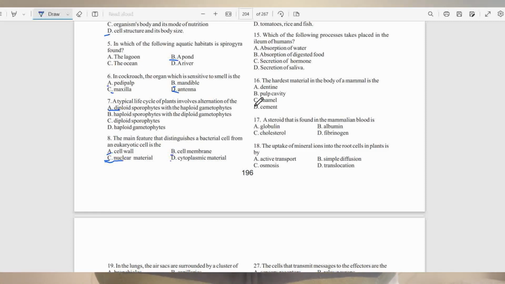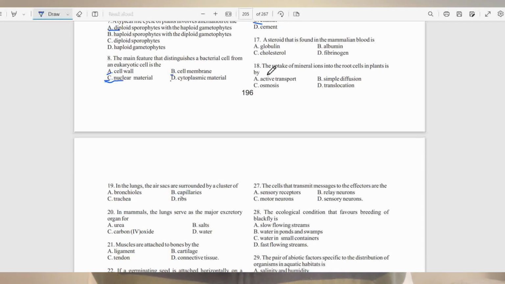is option C. Now, the tooth enamel is the hardest and most highly mineralized substance in the human body. Enamel's primary mineral is hydroxyapatite, which is a crystalline calcium phosphate. The large amount of enamel accounts not only for its strength, but also for its brittleness. Dentine is less mineralized and less brittle. So the answer, once again, is C, enamel.